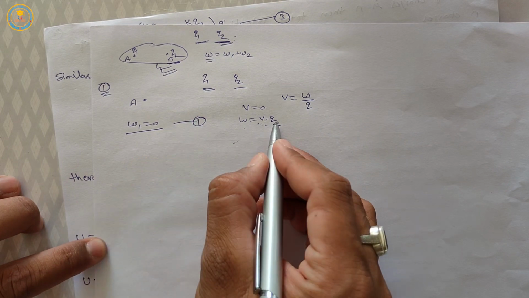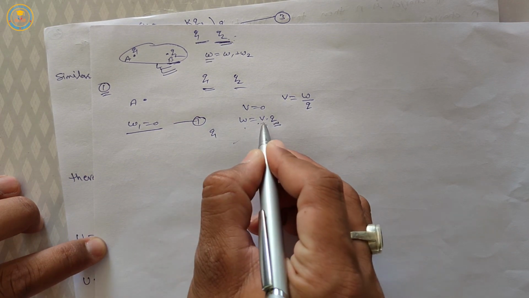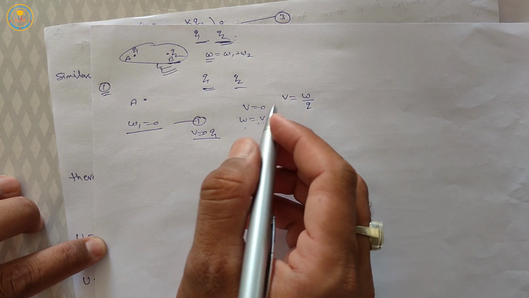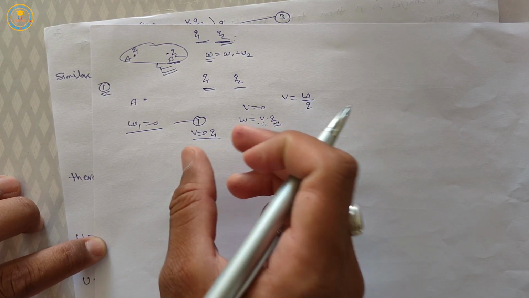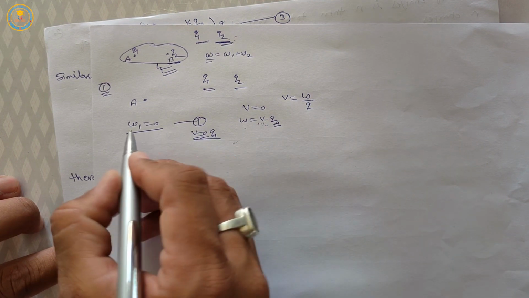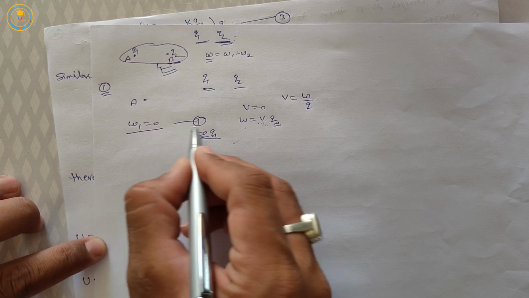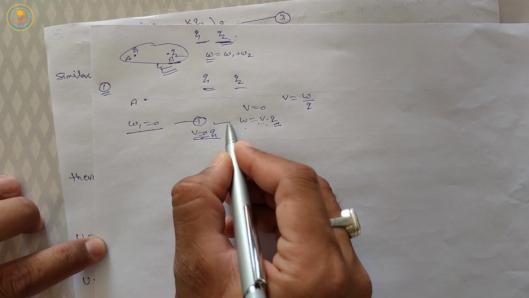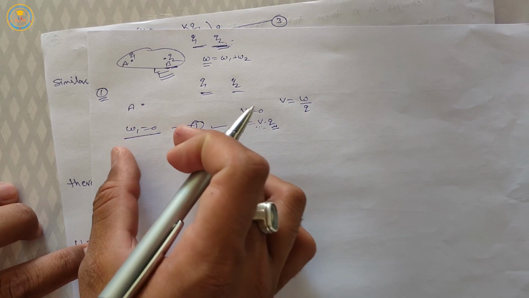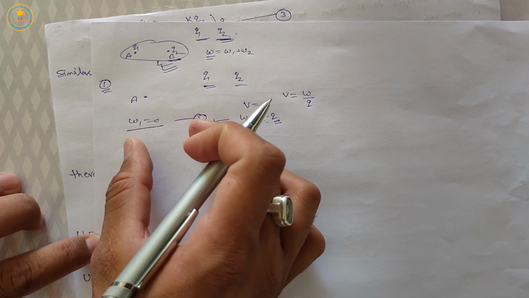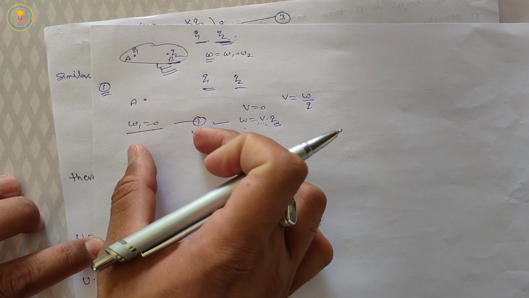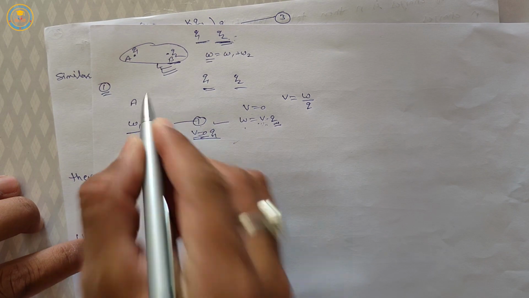Here Q is equal to q1 and V is equal to 0 because at the initial condition there is no charge, so the electric potential is 0, so W1 is equal to 0. This equation represents the work done due to the q1 charge brought from infinity to that point A.